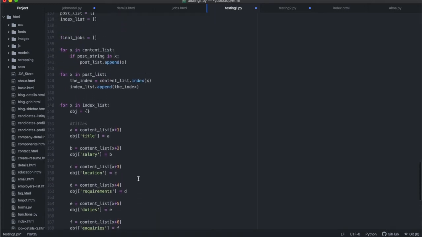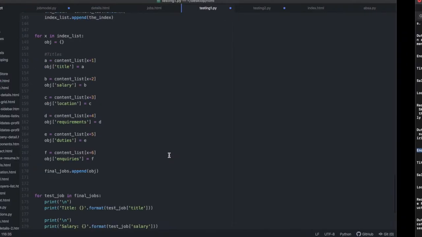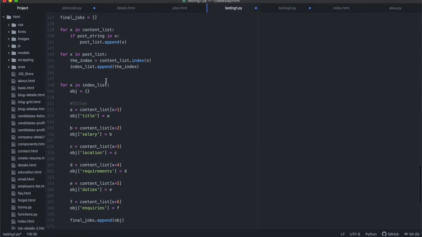But what I can do is run this code, and after I've collected this object, instead of printing it out for you to see over here, once I have this index list, I'm going to go and add it into our database. Okay, so I'm going to build a new file that allows me to do that, and then we're going to check that this thing exists in our database the way it should. All right, so we'll do that in a bit.